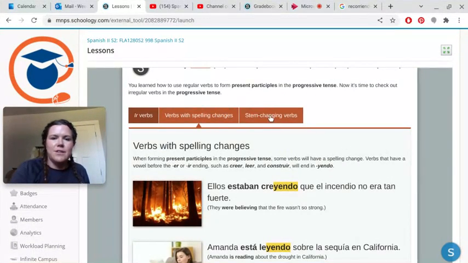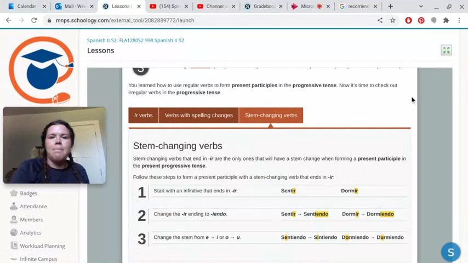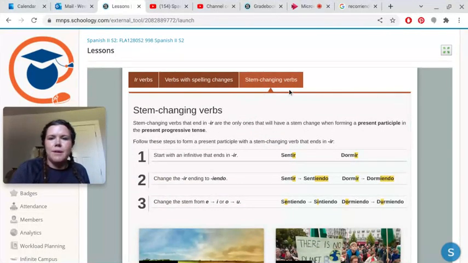Okay, so then your last irregular area is going to be stem changing verbs. In stem changing verbs, the ones that end in IR are the only ones that will have a stem change when forming a present participle in the present progressive tense. Follow these steps to form a present participle with a stem changing verb that ends in IR. So you start with an infinitive. Your infinitive is sentir and dormir.